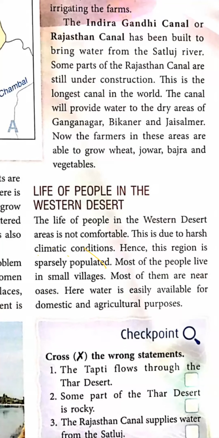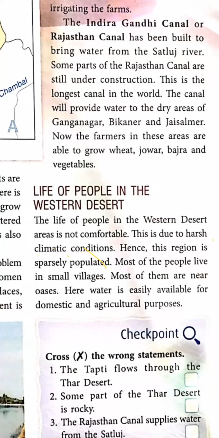Most of the people in the Western Desert live in small villages, and most of these villages are located near oases. Why near oases?